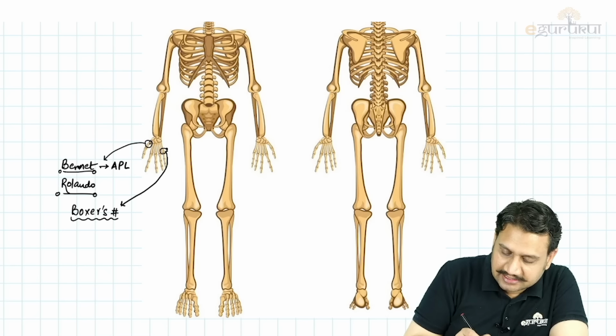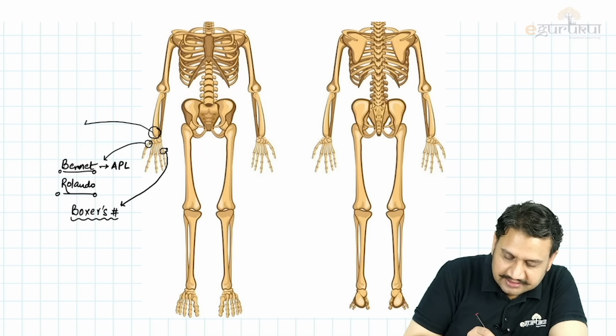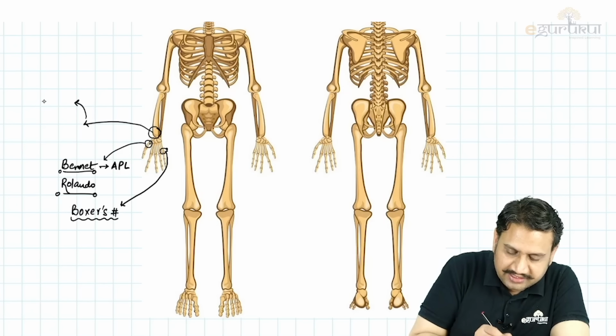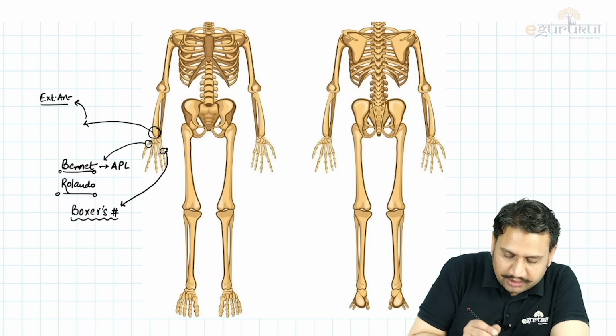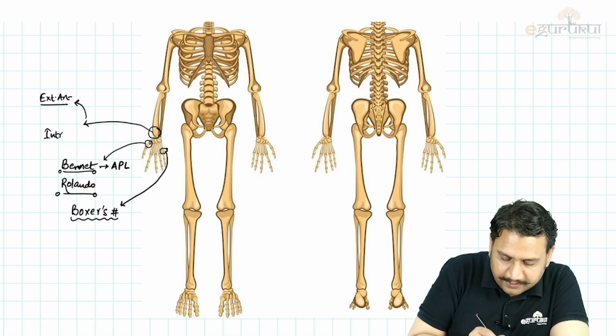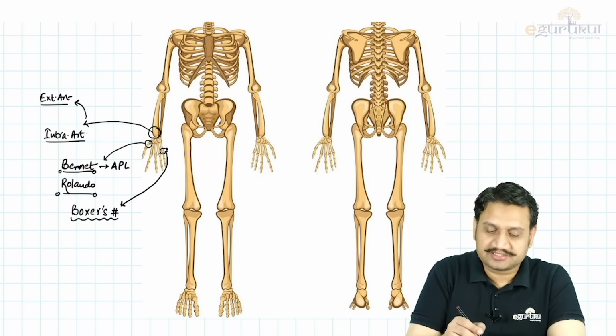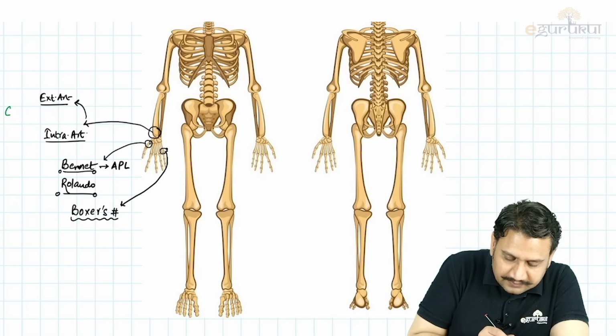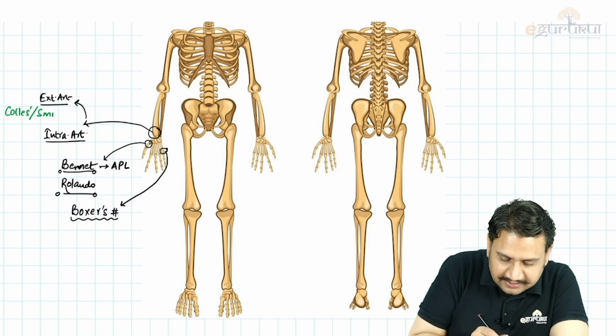Coming on to the distal radius. What are the fractures that we can see at distal radius? So distal radius, it has got two types of fractures, which can be like extra-articular, which are away from the joint area, or which can be intra-articular, which are involving the articular margin. So what are the extra-articular fractures? What are the intra-articular fractures? The extra-articular fractures are the Colles and the Smith, right? And I believe you already know how to differentiate between them.